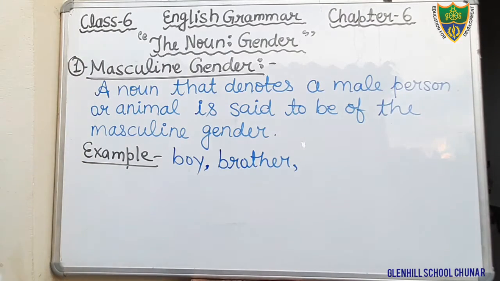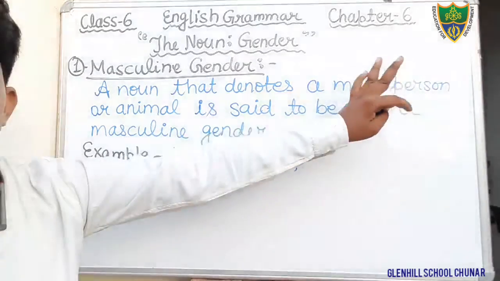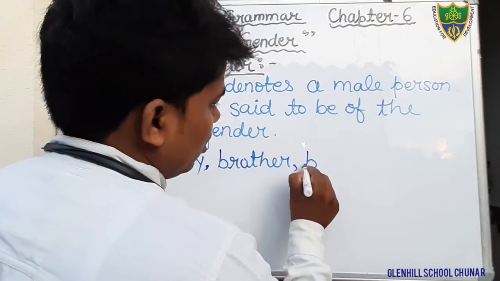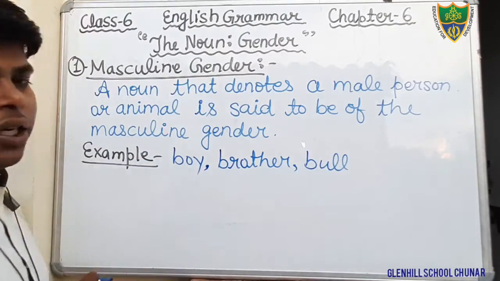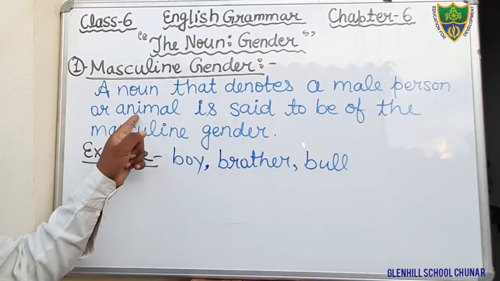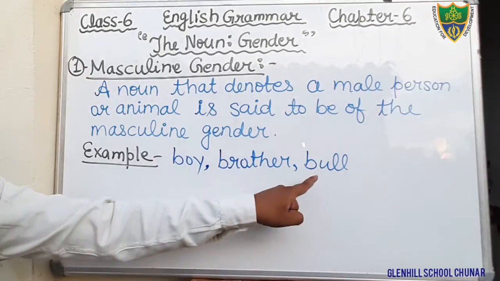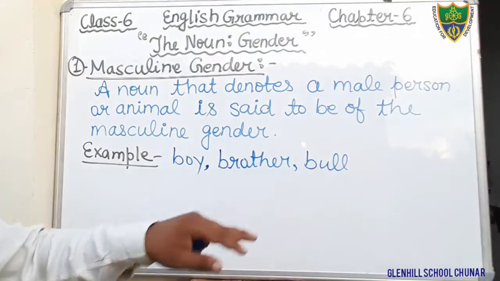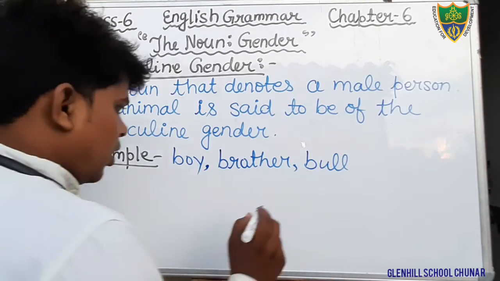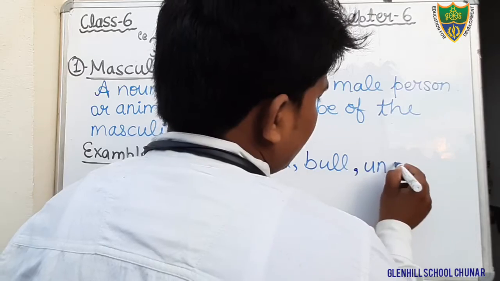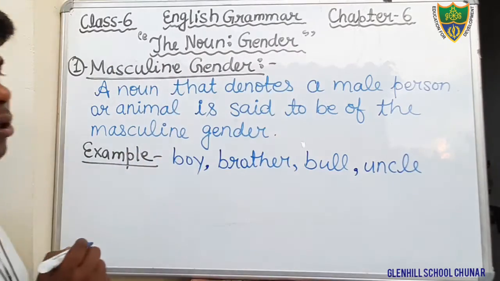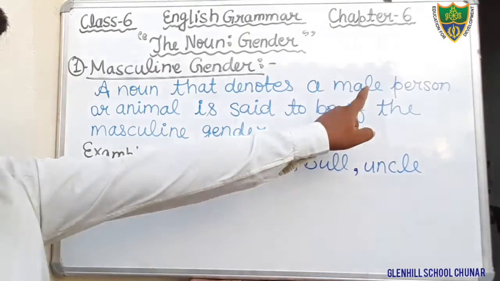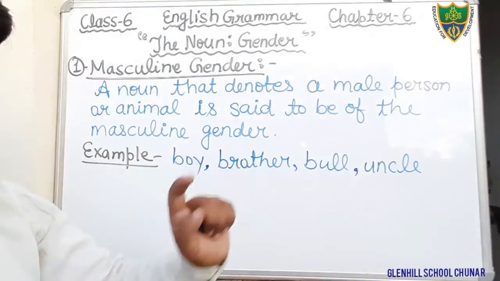The word brother denotes the male person, therefore that is masculine gender. Bull, B-U-L-L. The word bull denotes the male animal, therefore that is known as masculine gender. Uncle, U-N-C-L-E. The word uncle denotes the male person, therefore that is known as masculine gender.